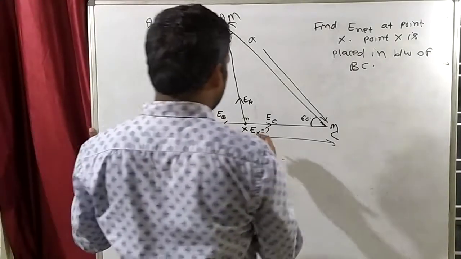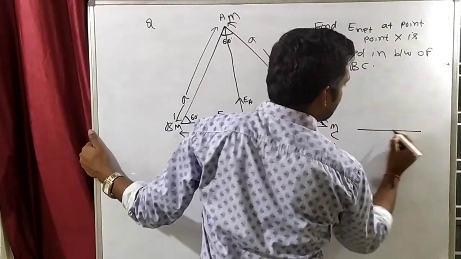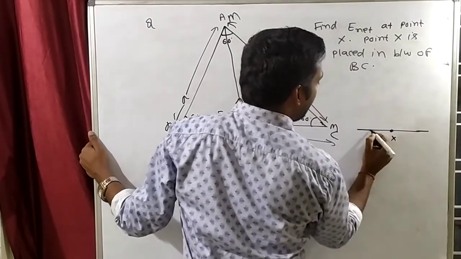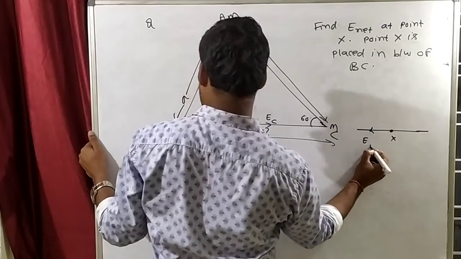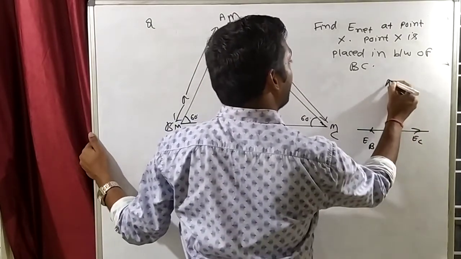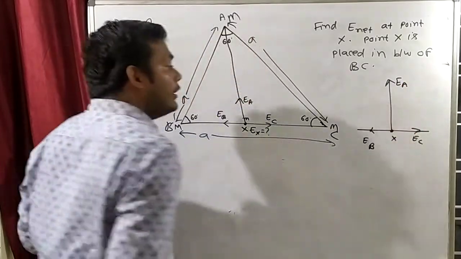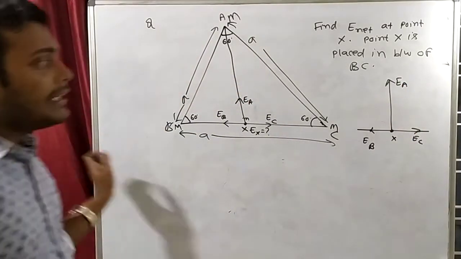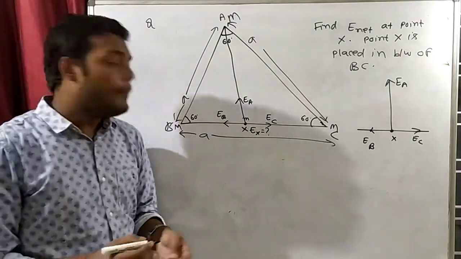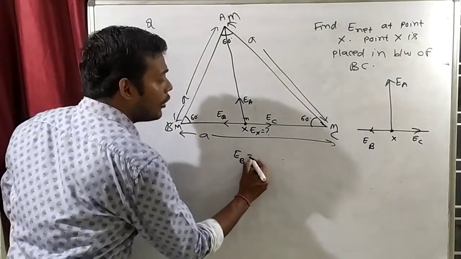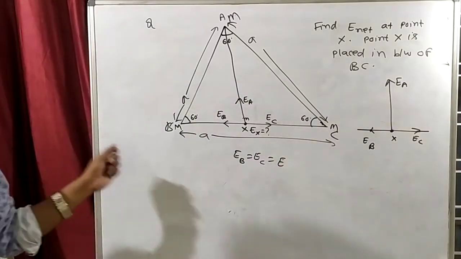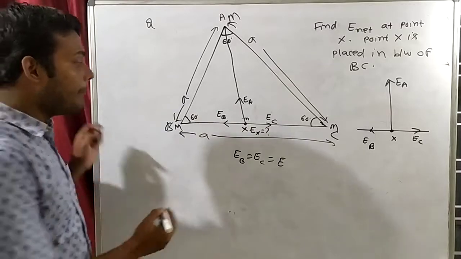Now see that on this point X. This is the situation. This is point X, where EB is acting in this direction, EC is acting in this direction, and EA is acting in this direction. So can I say that EB and EC will cancel each other? Why? Because EB will be equal to EC, equal to E. Why will this happen? Because EB will be how much? GM by r square.